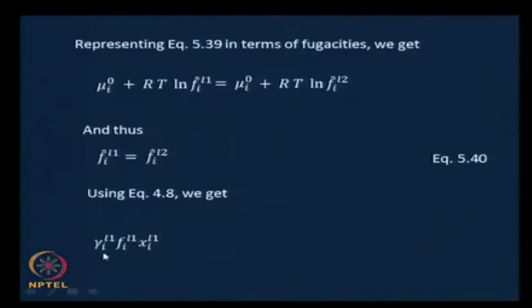This is written as gamma I L1 F I L1 X I L1, where gamma I is the activity coefficient, X I is the mole fraction, and F I is the pure component fugacity in the L1 phase. This must equal gamma I L2 F I L2 X I L2. This becomes the condition for equilibrium. Let us call this equation 541.